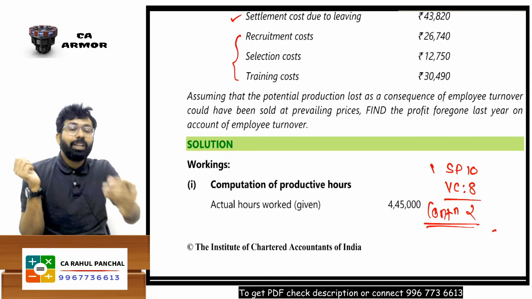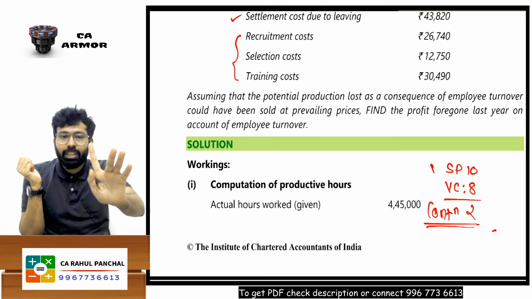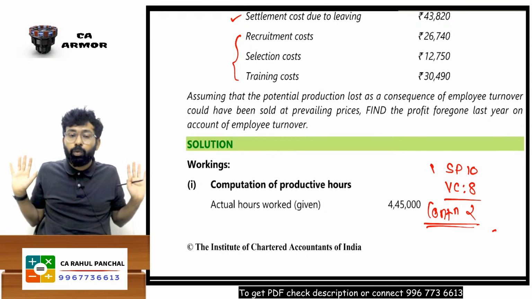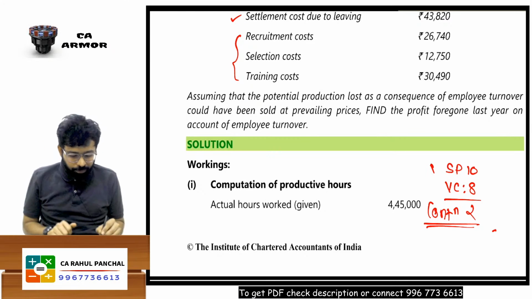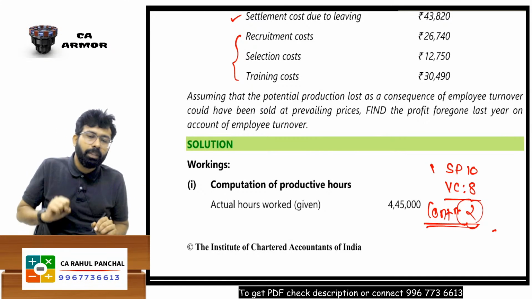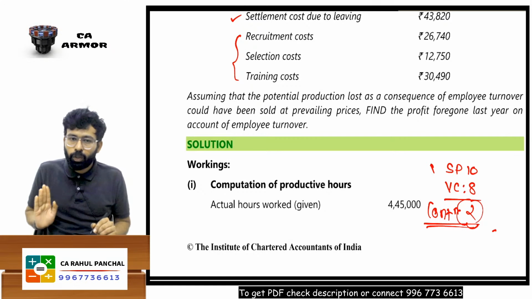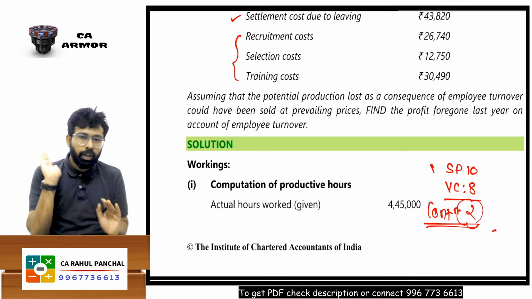Suppose you could not sell one vada pav. What is the amount that we have lost? Not 10 rupees, sir. You have lost only 2 rupees. If you could not sell one vada pav, 2 rupees is your loss. Okay, that is contribution loss.